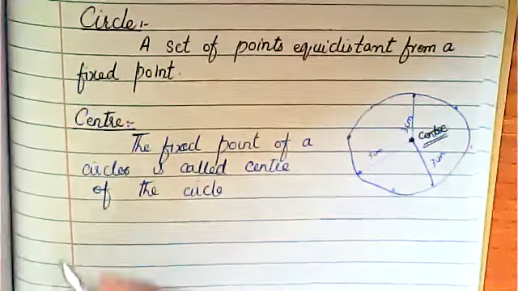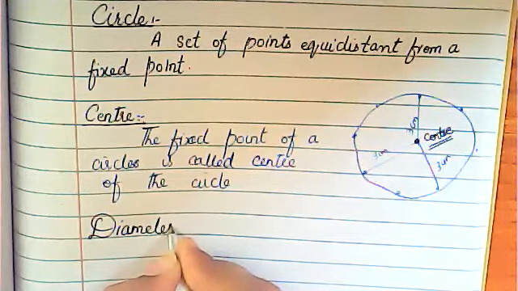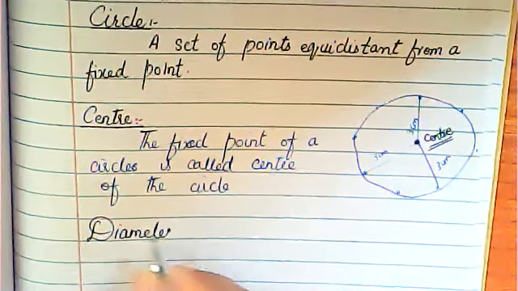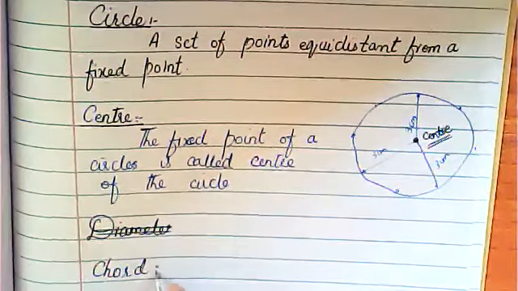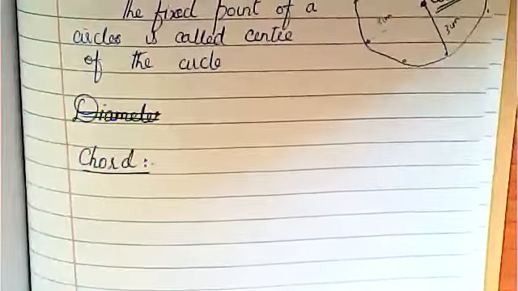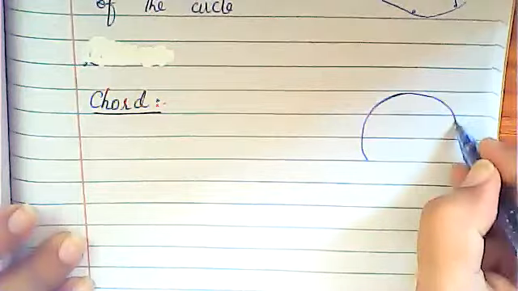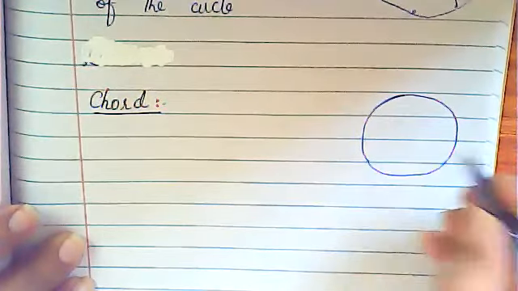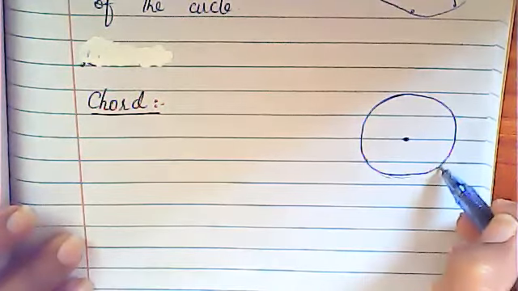Another thing is diameter. No, not diameter. First I'm going to explain chord. Now, what is the chord of a circle? Just a minute. Okay, next topic is the chord of the circle. Now, look here. This is a circle. This is the center point, and obviously you make the circle by joining so many points.